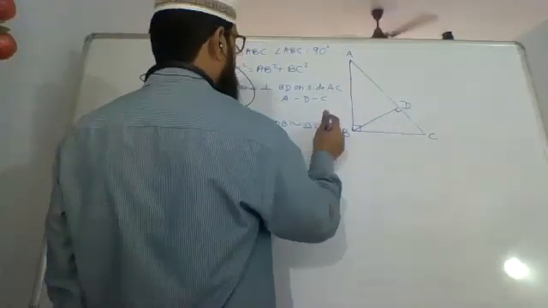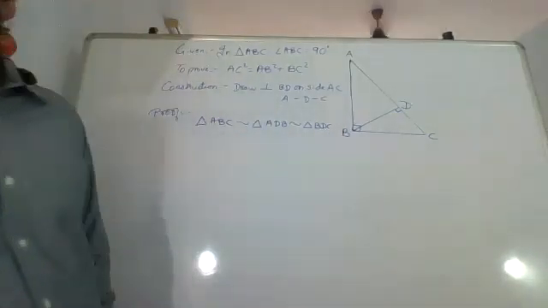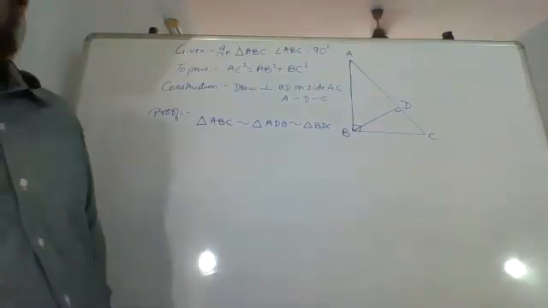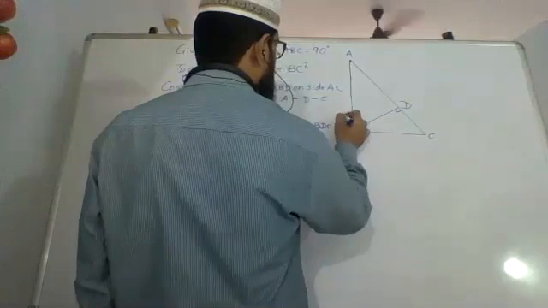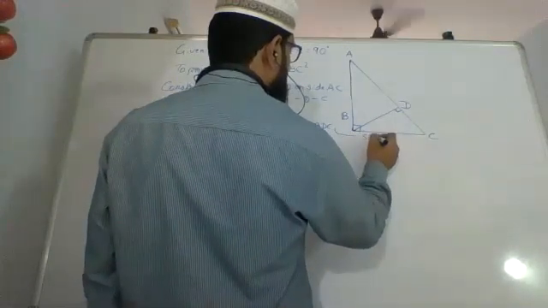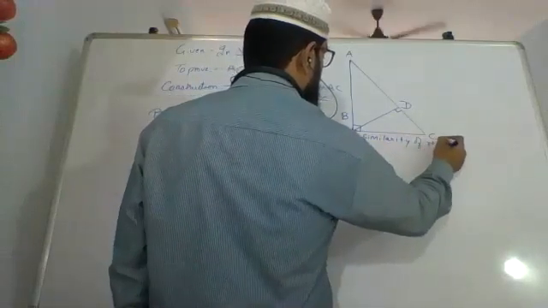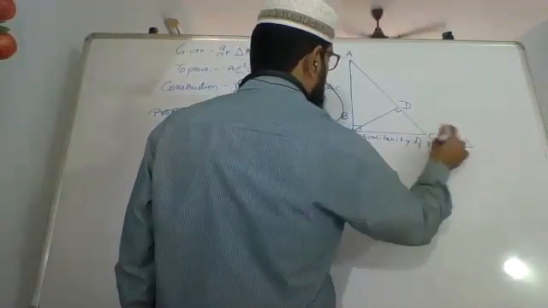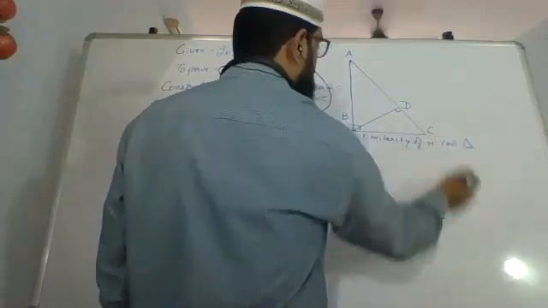D is the 90 degrees. ABC similar to ADB similar to BDC. Reason? What is the reason for this? Similarity of right angled triangles.